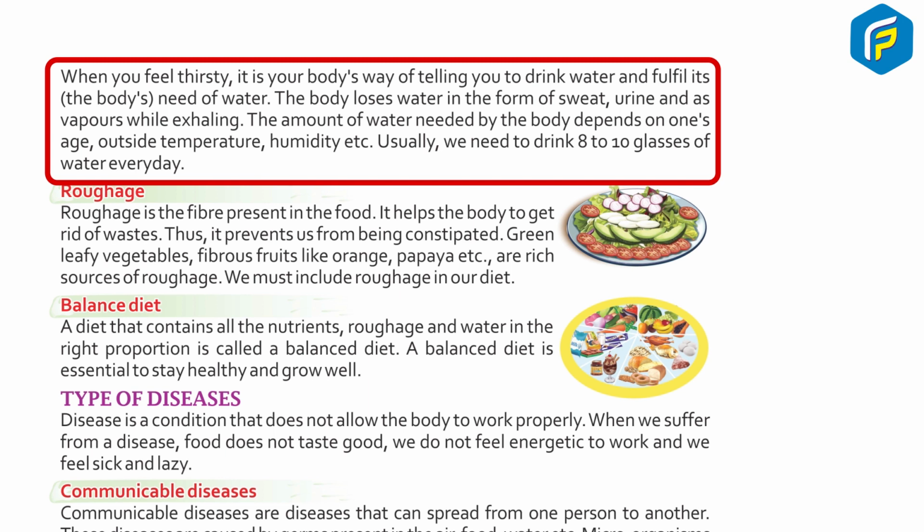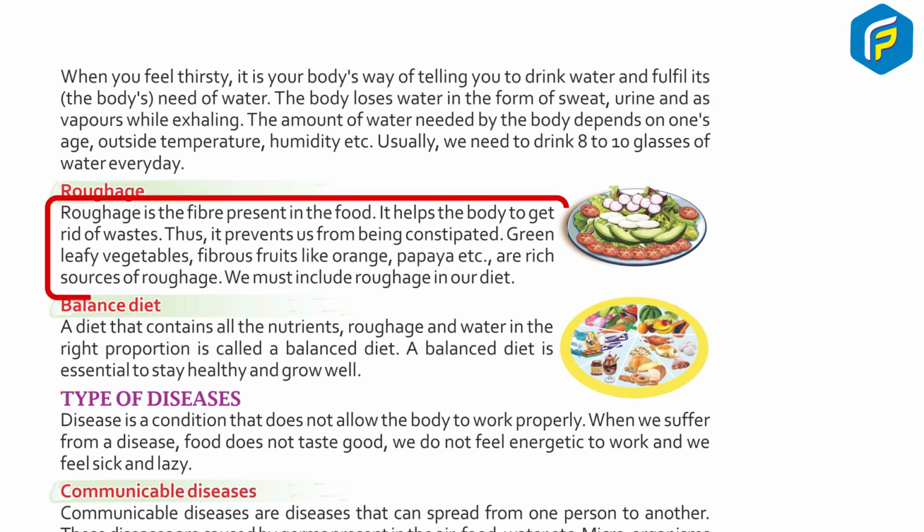Usually we need to drink 8 to 10 glasses of water every day. Roughage. Roughage is the fiber present in the food. It helps the body to get rid of wastage. Thus, it prevents us from being constipated. Green leafy vegetables and fibrous fruits like orange, papaya, etc. are rich sources of roughage. We must include roughage in our diet.